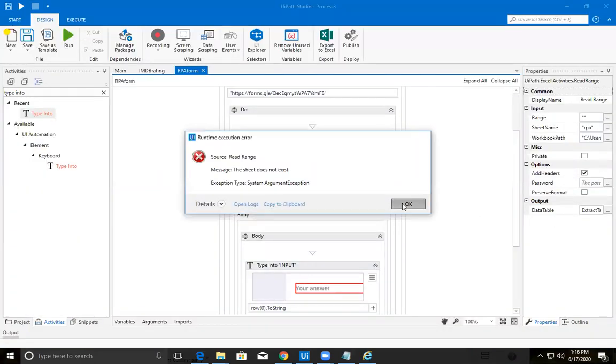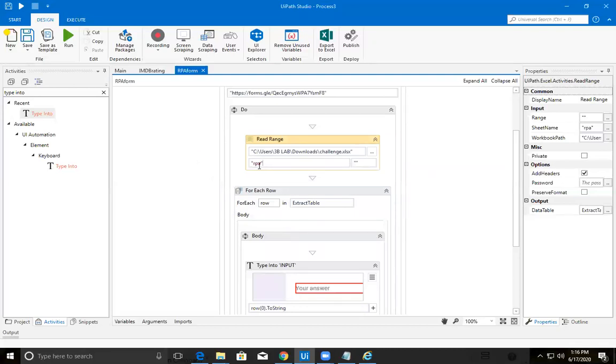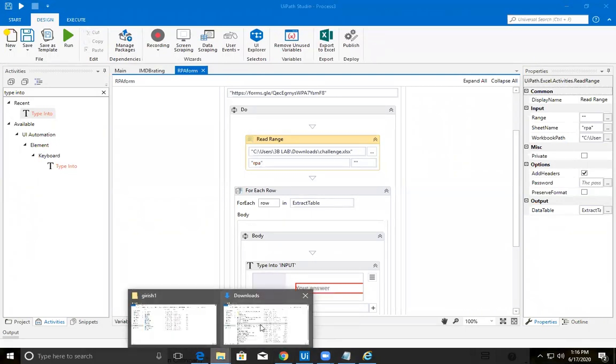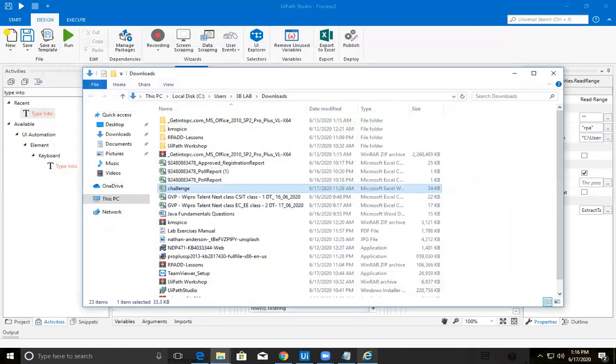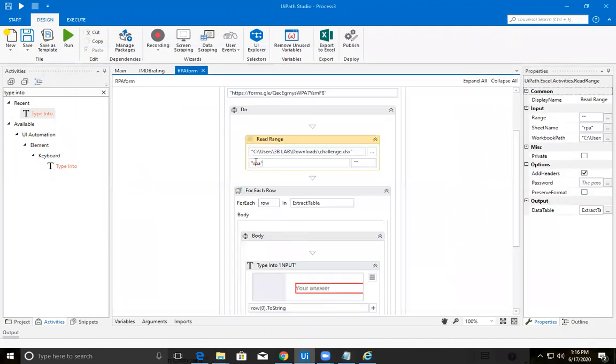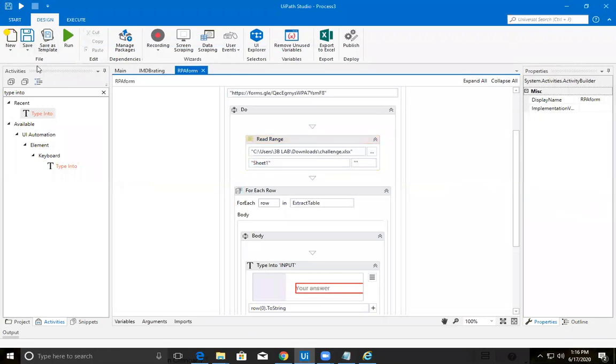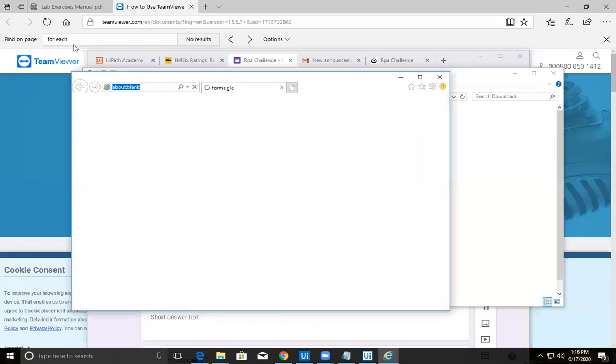Sheet does not exist. Okay, I guess the sheet name is Sheet1, sir. You have changed it. Yeah, sorry, I have not saved it. Let me check what exactly the name of the Excel sheet is. Yeah, fine, I have not saved it. So it should be Sheet1 only. Let me save. Close the Excel. Let me run. I guess it is working now.